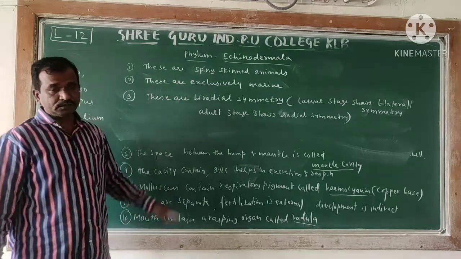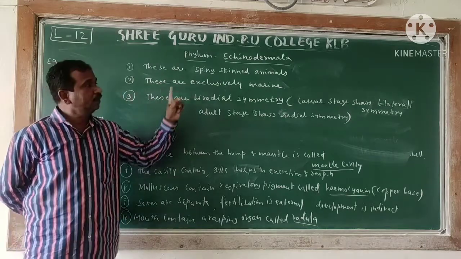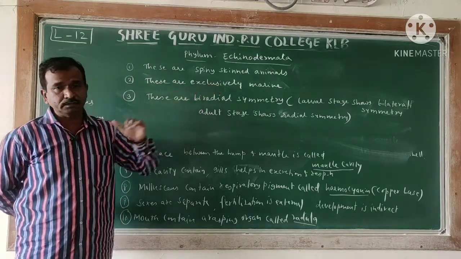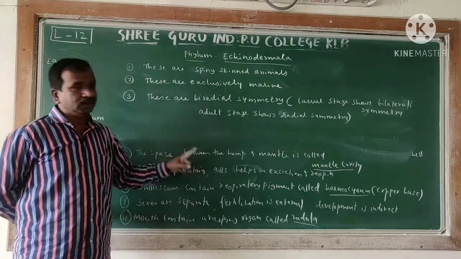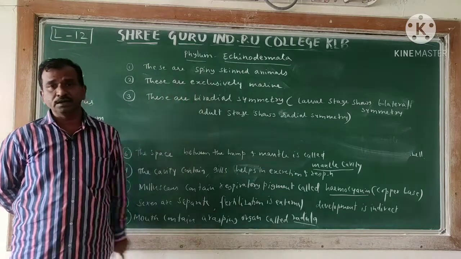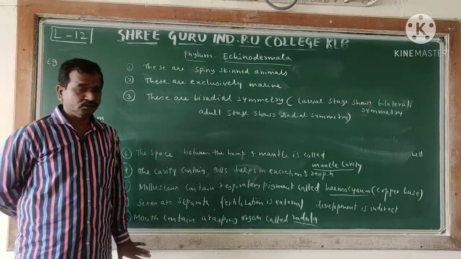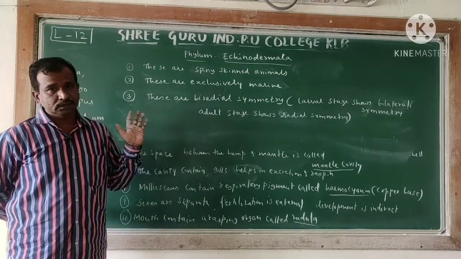Molluscan part yesterday only we have completed, arthropoda we have completed yesterday. Molluscans and part of the echinodermata we have completed. So in the next class the remaining part, that is characteristic of the echinodermata and the hemichordata, we are going to study. Okay, read out once and then write down the characters also. Okay, have a nice day.